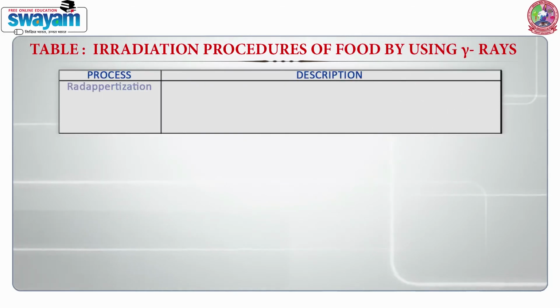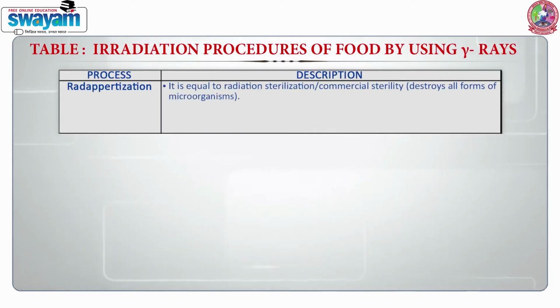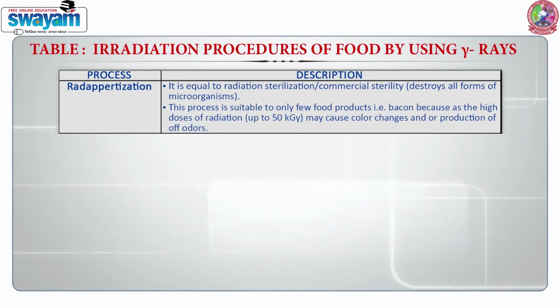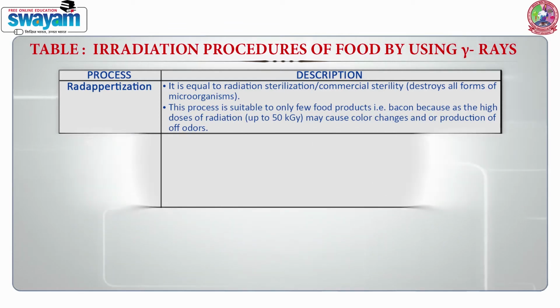Here in this slide you can see certain processes like radappertization, which is equal to radiation sterilization or commercial sterility, that destroy all forms of microorganisms. This process is suitable for only a few food products like bacon, because the high doses of radiation, which is up to 50 kGy, may cause color changes and/or production of odors.